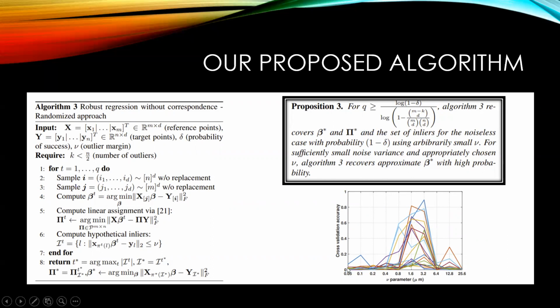And one thing is that we have this new parameter, nu, that determines how we call a hit. I'm showing here on the x-axis that if we change the nu parameter, there's a certain range, which is a reasonable range for this parameter, that gives rise to a very good accuracy. So we don't need to have the optimal nu. The optimal nu has a range. It's not only 1 value, and by setting it to a reasonable range, we can hope that we can recover the beta star. So we have included some recipe to cross-validate this nu in the paper.